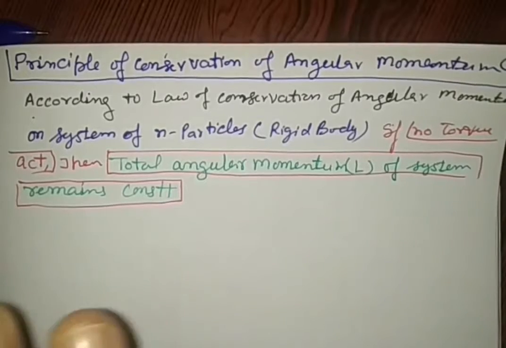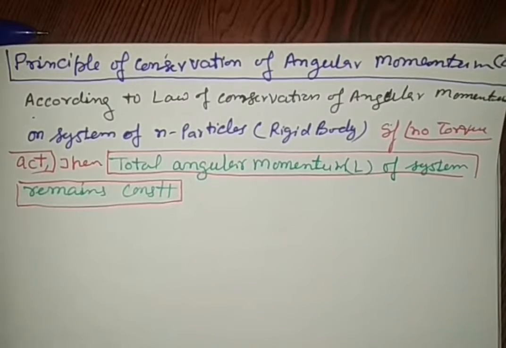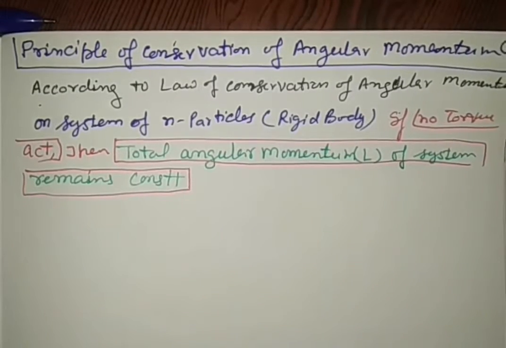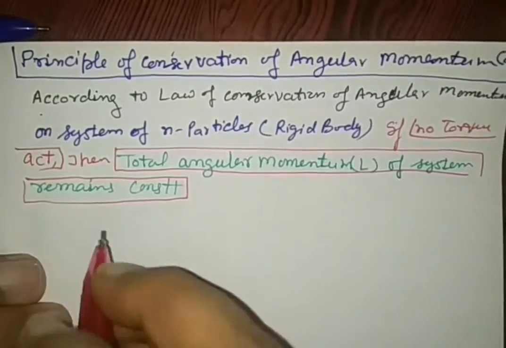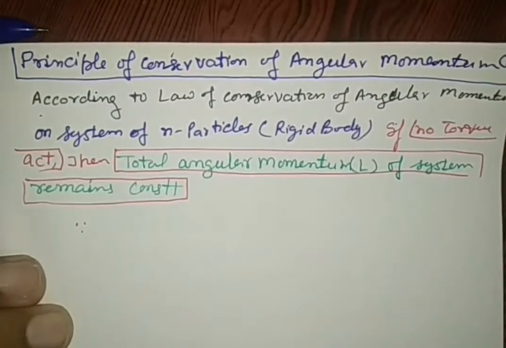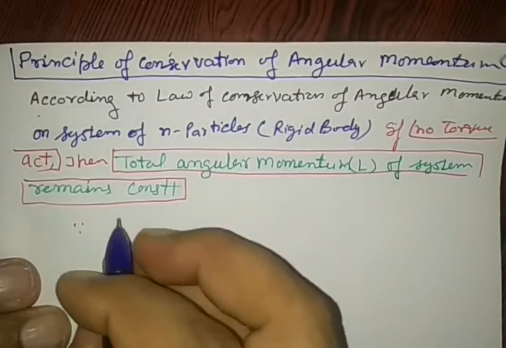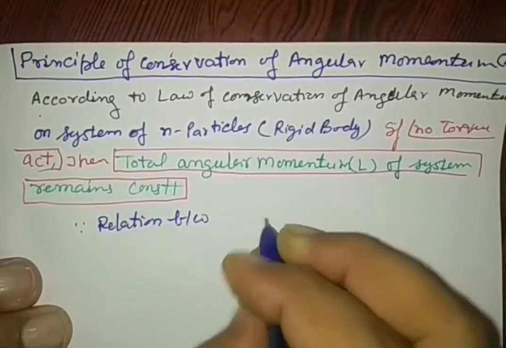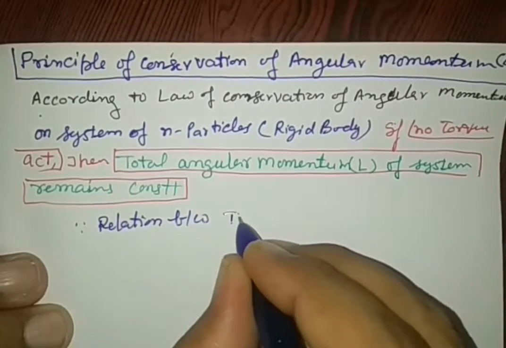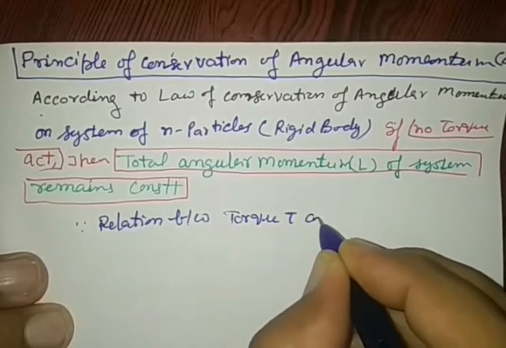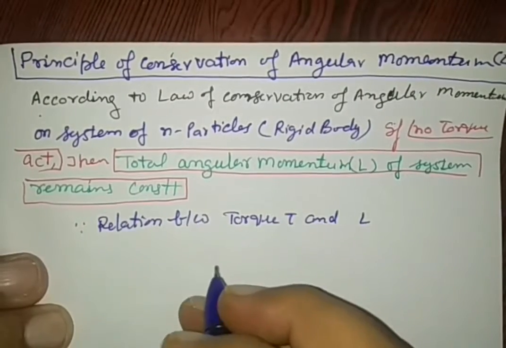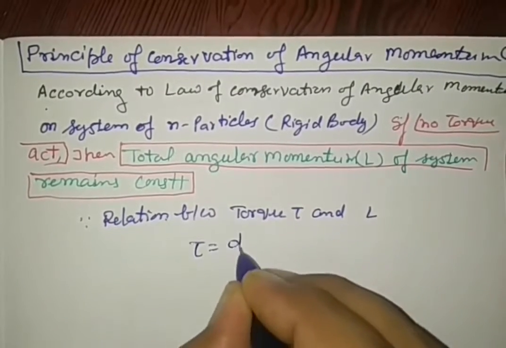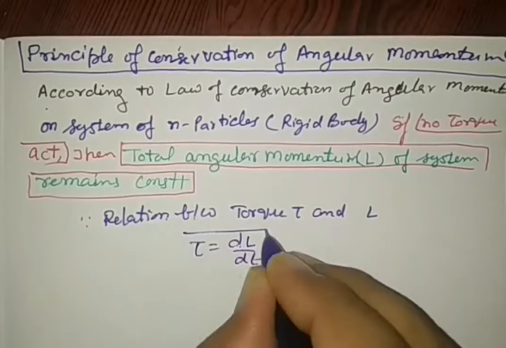Under the condition when no torques act, it means the torque acting on the body is 0. Now see what is the meaning of it. The relation between torque tau and angular momentum L is given here: torque is equal to the rate of change of angular momentum.